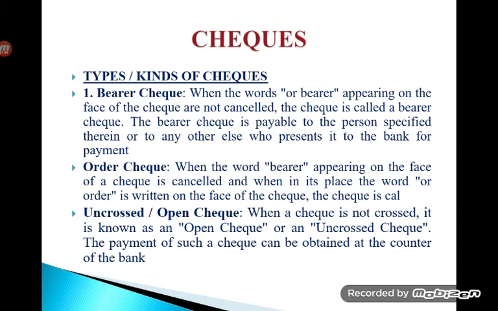Then next we have open check or uncrossed check. Uncrossed, you would have seen 2 parallel transverse lines across the face of the check make the check a crossed check. Suppose we don't cross the check, then it will be called an open check. When a check is not crossed, the payment of such a check can be obtained at the counter of the bank, which is actually not very safe, but usually if you have an account and you want to directly encash it,